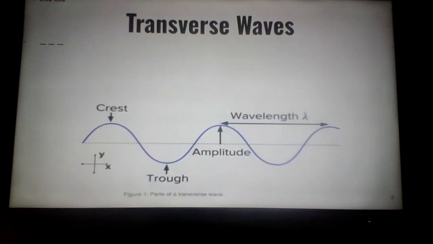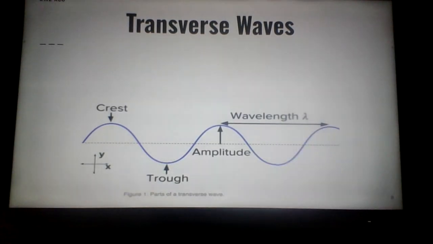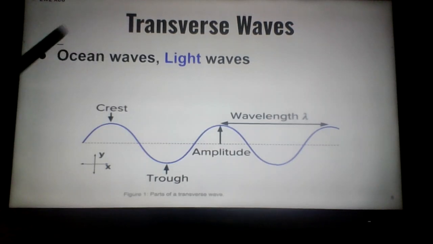Ready? Here's what we call a transverse wave. This is what people tend to think of when they think of the word wave. You see the up-down motion as I'm also moving left to right across the screen there. In a transverse wave, such as a light wave, or you can see an ocean wave, well, you honestly don't really see the wave. You see the water acting the way the wave makes the water act. The wave is the actual energy moving through the water, and we see that the energy pushes the water up.